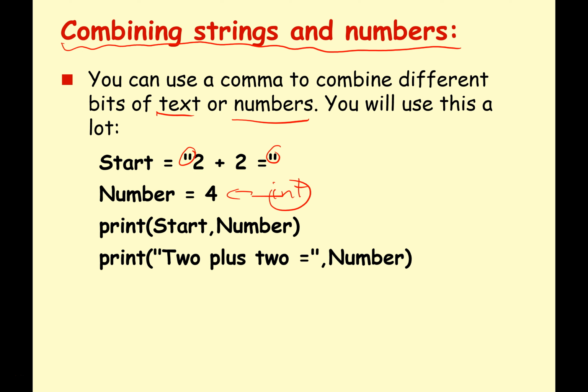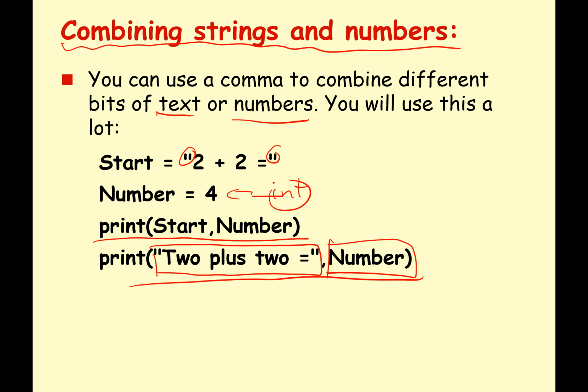So for example, in the case of the first line, it's going to print "2 plus 2 equals", and it's going to print the number 4. So you're going to get 2 plus 2 equals 4. And you're also going to get the same in the second line, because of course this is the same as we had stored in the start value. It'll print whatever the text is, and then the comma means, okay, now we're going to do another print. So print this text, and then print the value held in this variable. So this is one way that we can print a mixture of text and numbers together in the same print statement, and this is by using a comma.